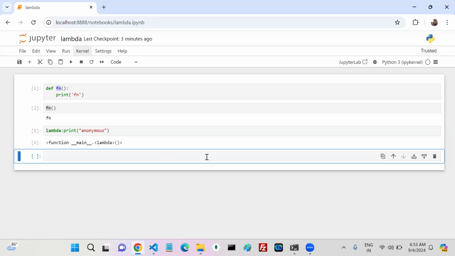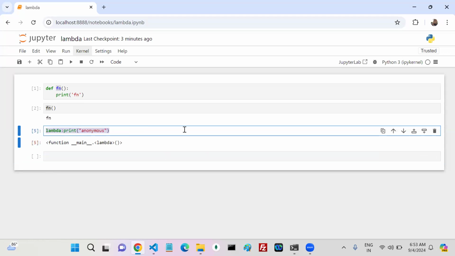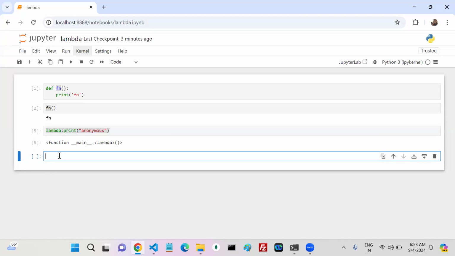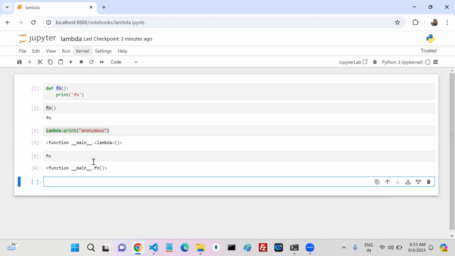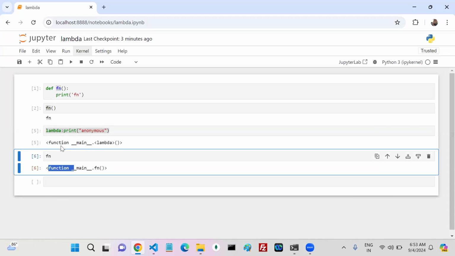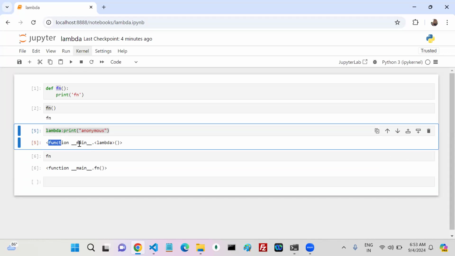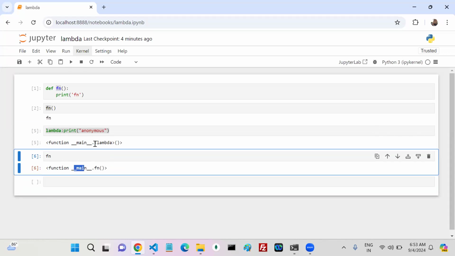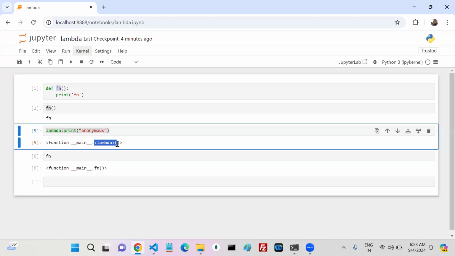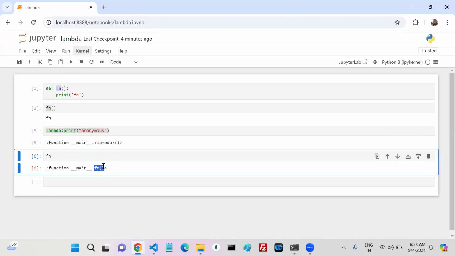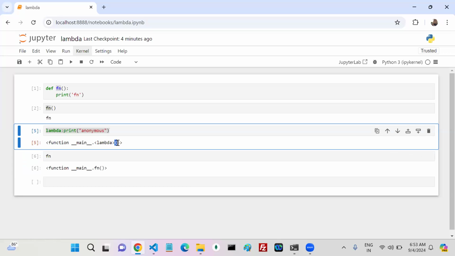Come on. Is it valid or invalid? Now see, there is no syntax error, which means it's valid only, right? Now see the difference. Fn, if you observe, if I click on this one, my function, here also function, here main, here also main, and then here it is a lambda function. Here it is a named function or not? Yes or no? Named function or not? See the syntax now.